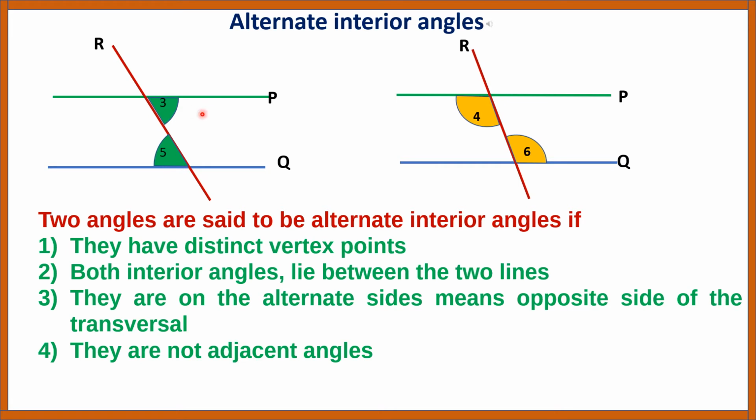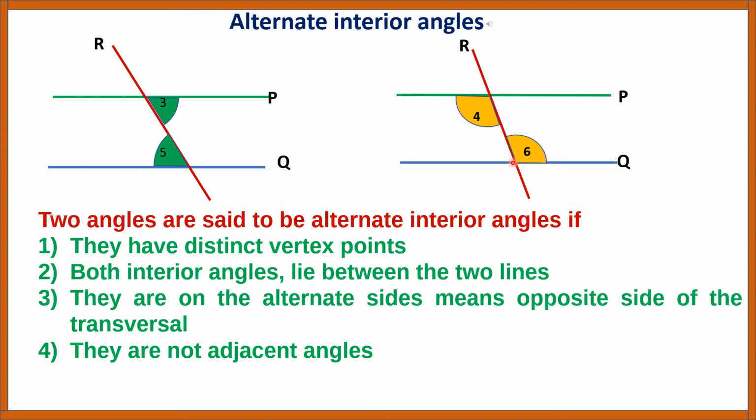They are formed on different vertices. Now even angles 4 and 6 are a pair of alternate interior angles because they are interior angles. They also lie on the opposite sides of the transversal and they are formed on different vertices.